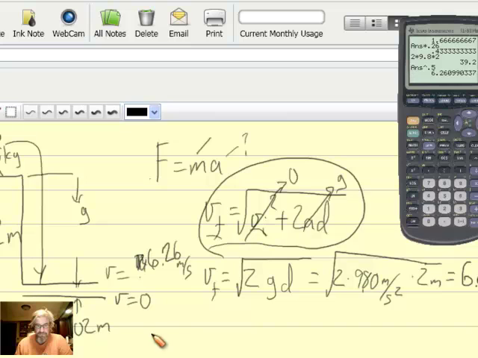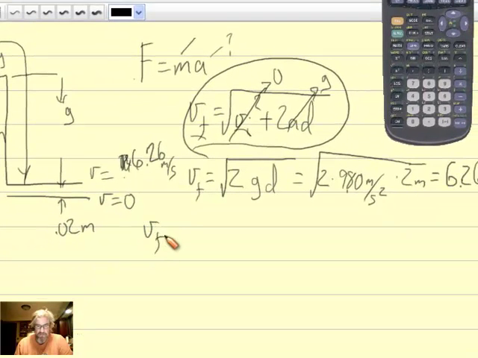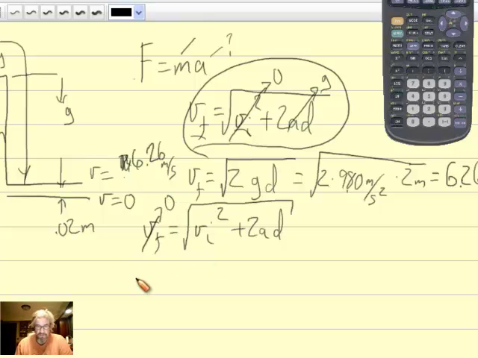Starting out this way, Vf equals the square root of Vi squared plus 2 times a times d under the radical. Well, I think I'm going to make my life easy because I know that V is 0 when he's done. So that's Vf is 0. I'm going to plug that in before I do any more algebra. 0 is equal to the square root of Vi squared plus 2 times a times d. Now if I square both sides, that's pretty nice because 0 squared is still 0. So 0 is Vi squared plus 2 times a times d.